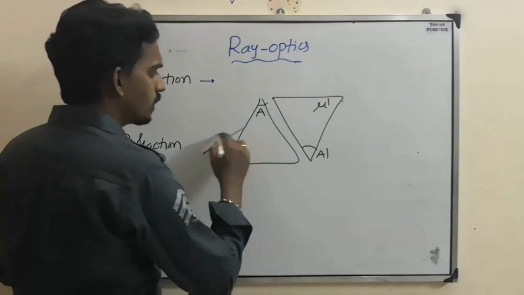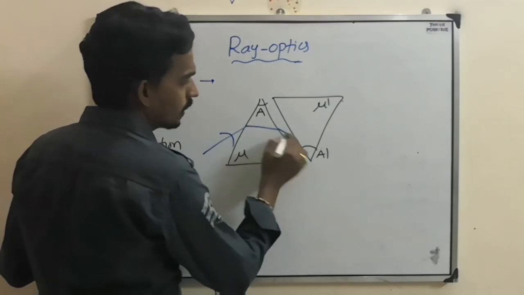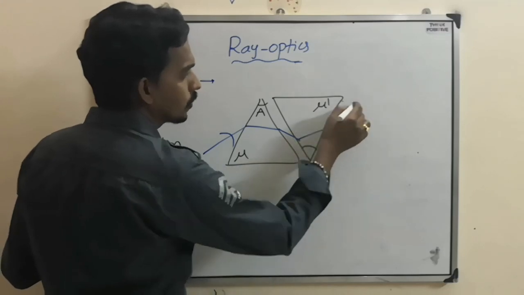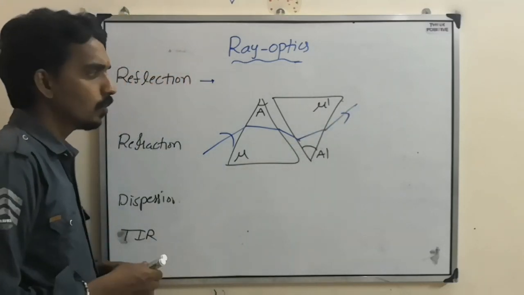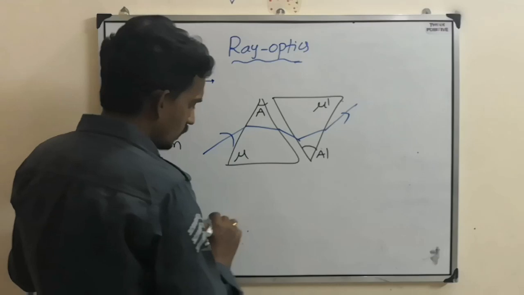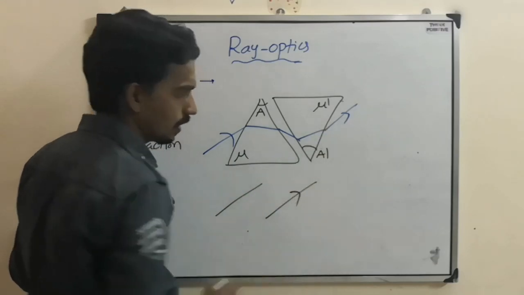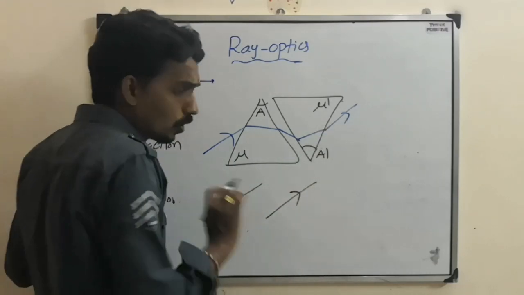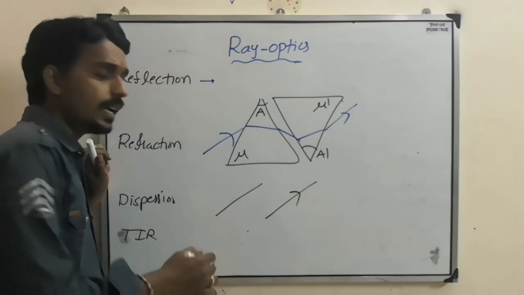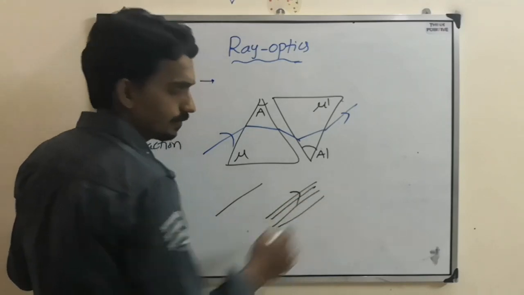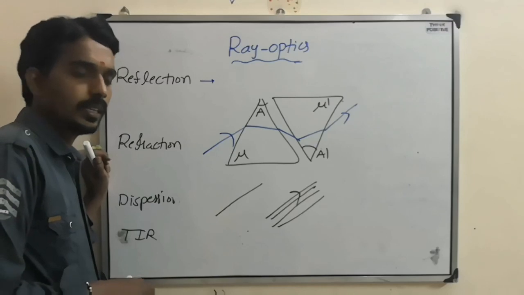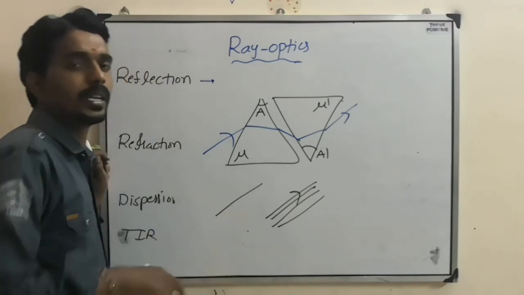When light falls here, it goes through deviation, and then here it bends in the opposite direction, such that the two emergent rays may be parallel. So here there is no deviation, but there is dispersion outward. This is called dispersion without deviation.